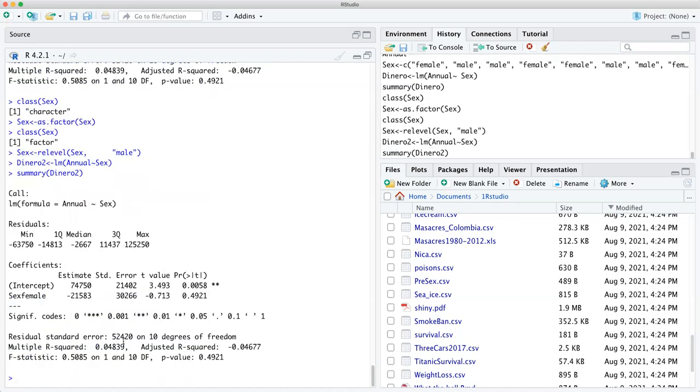Boom, and there it is. You look at sex female. So look at that. That's an interesting practical value. So even though it's not statistically significant, you could still say women are making, on average, negative $21,000. So that's really, really bad.